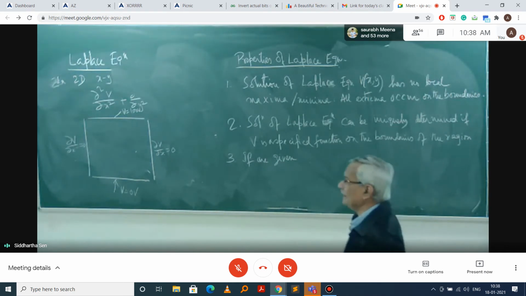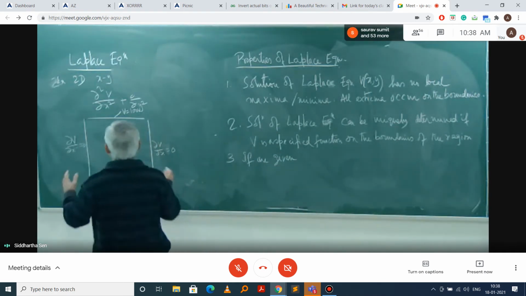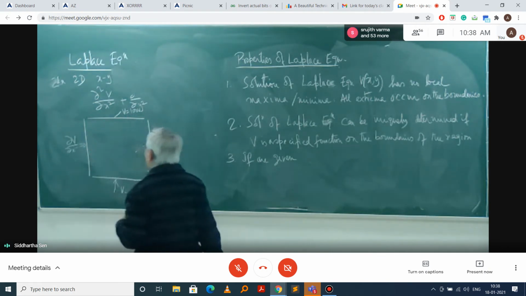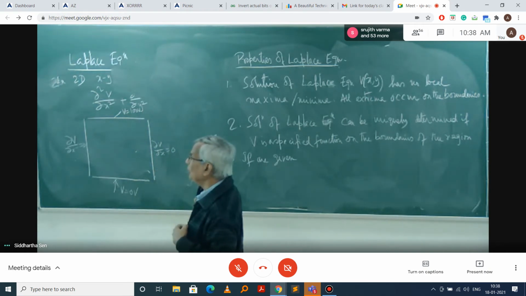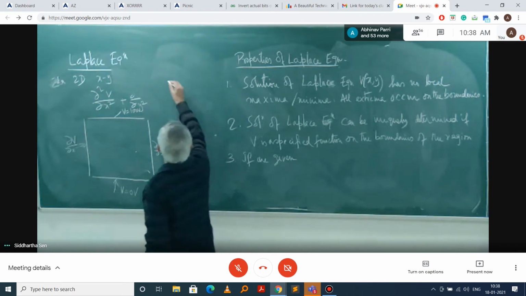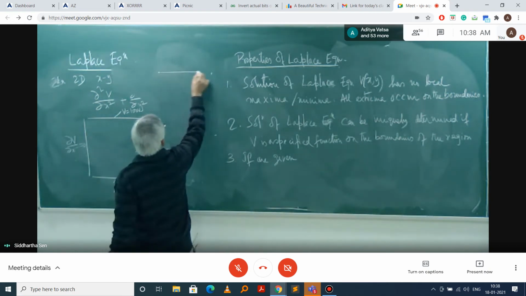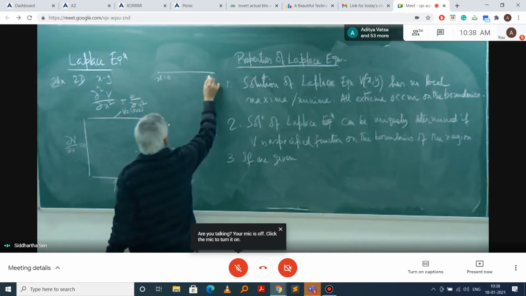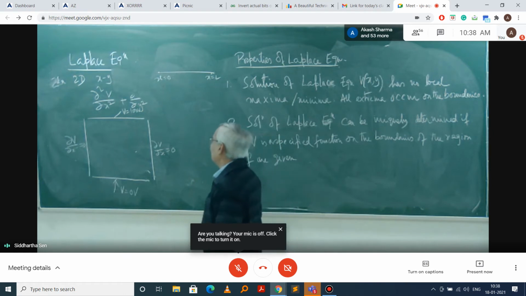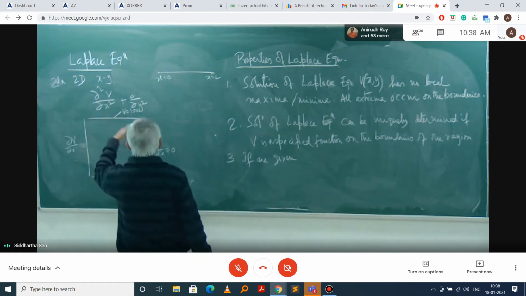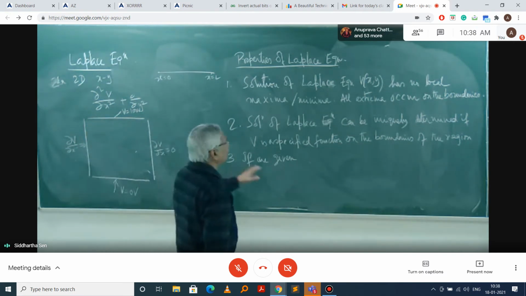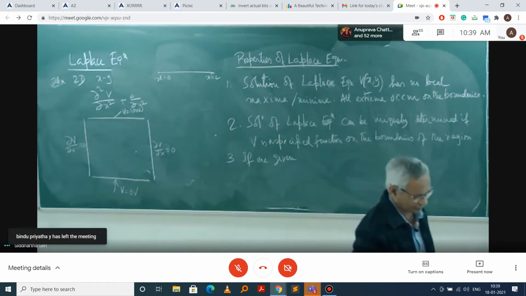But what I say is that any differential equation we have to solve using some boundary conditions. For a second order differential equation in one dimension, we have to use two boundary conditions, x equal to 0 and x equal to L. Similarly, in this case, this is a two-dimensional problem, so I have to define it on all the boundaries of the 2D problem. We'll give you one more example afterwards.